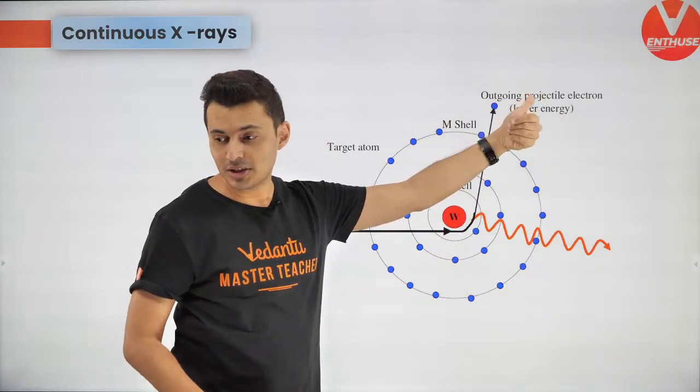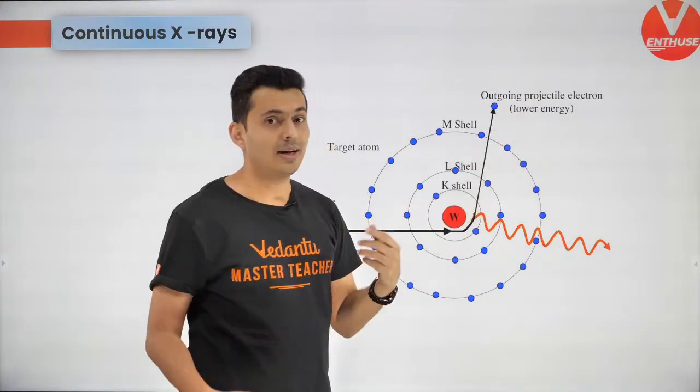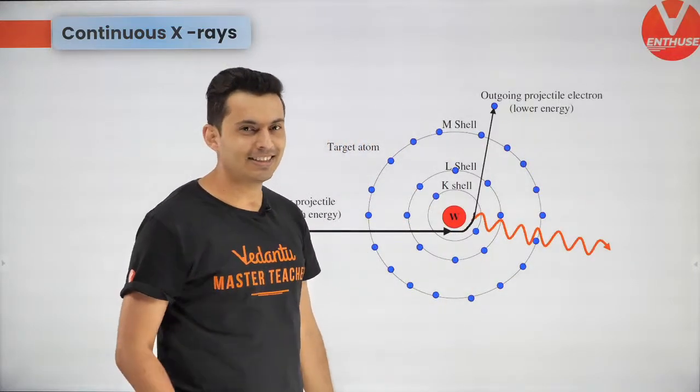So the obvious question is, if the electron lost some energy, where did it go? Obviously a photon would have been emitted. I hope that makes sense.